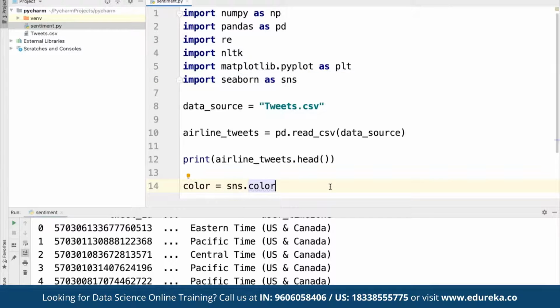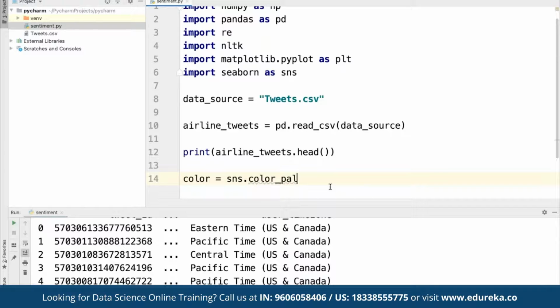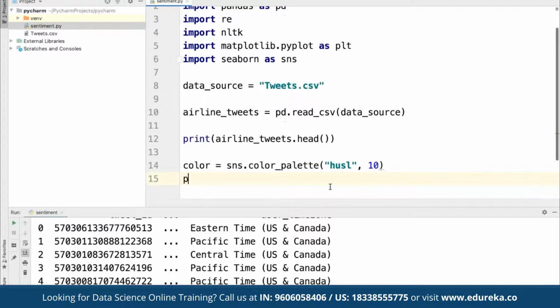And here we can use Seaborn's color palette. So here we can define this one as color palette. All right, so here we have a predefined color palette. Here we can define the same parameter. Let's define this as a color palette. And then we can define pd.Series. Now basically from here we are going to create a series, and for that we are going to find the tweet, and the parameter would be airline, that we have defined here. Again, where exactly we are going to store data depends upon how we define it. So here we define this one as airline tweets. Let's do one thing, let's shorten this up.